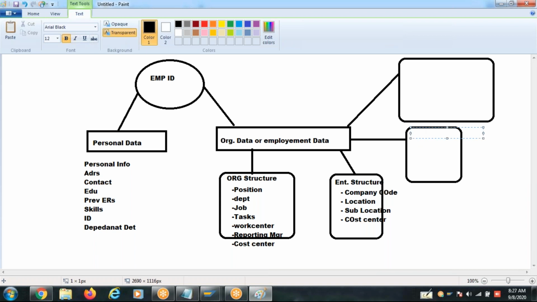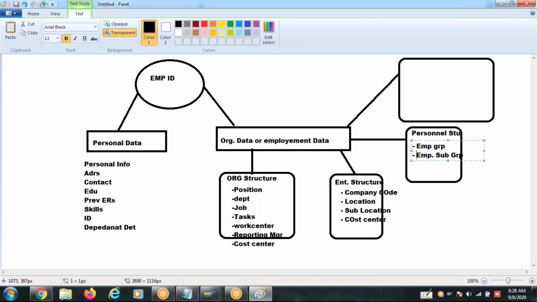And we also have the personnel structure. It contains employee group and employee subgroup. This is not based on location.